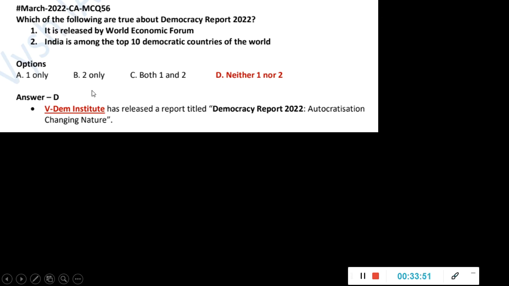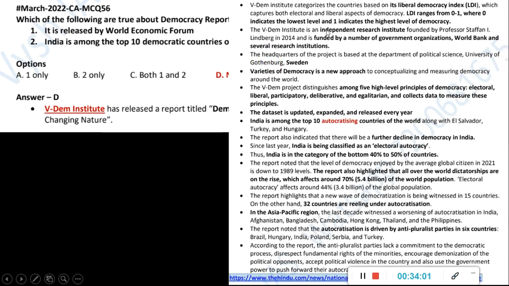The Democracy Report is by this V-Dem Institute. And here the title this time is something called Autocratization Changing Nature. And this is the detailing of what happened this time. They gave scores in a range of 0 to 1 and different forms in which they rank. The headquarters of this is in Sweden. V-Dem means Varieties of Democracy. So India is actually among the top 10 autocratizing countries and not among the democratic countries.